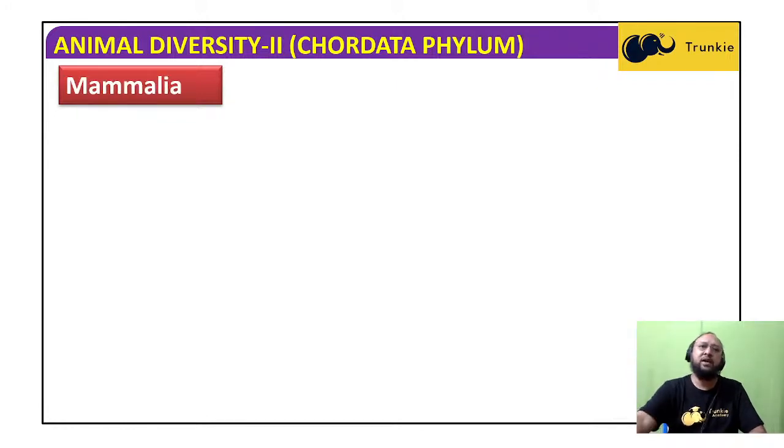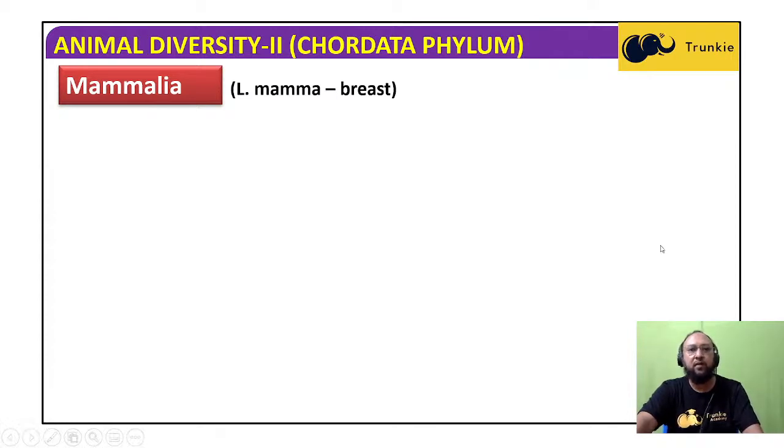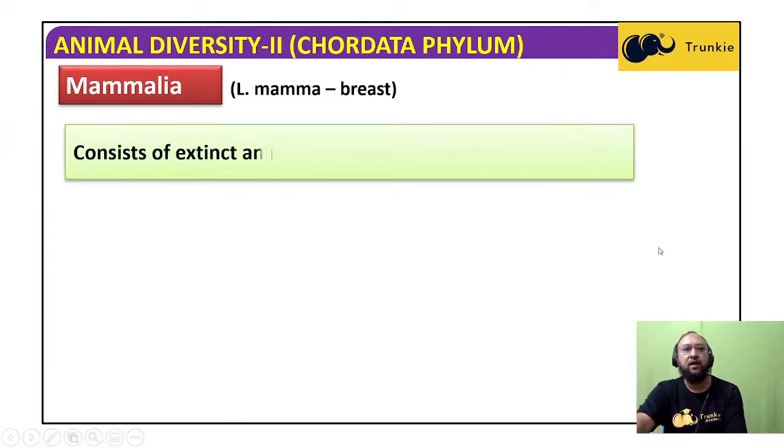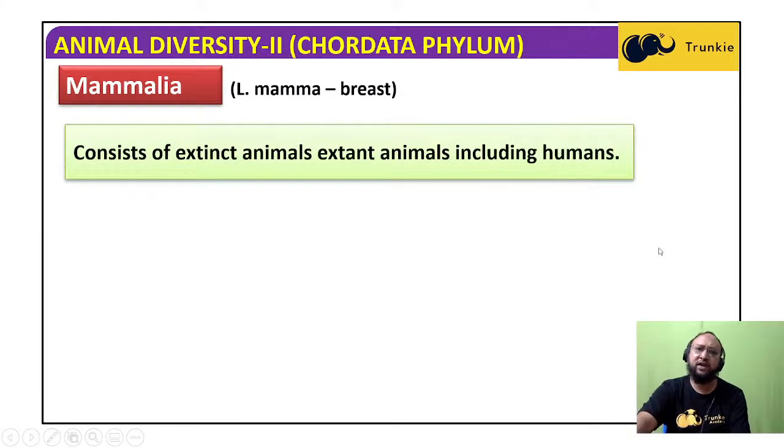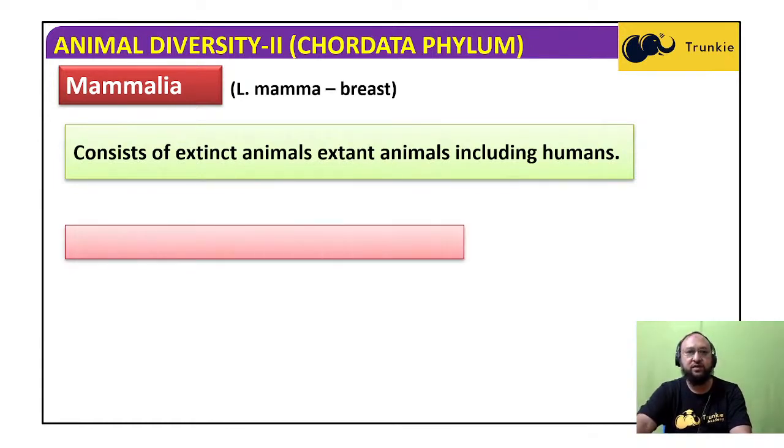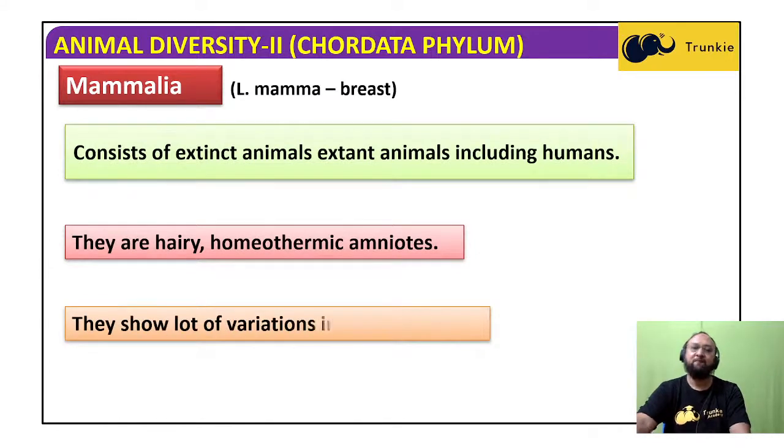In class Mammalia, mamma means breast. Because they have mammary glands, they are named Mammalia. It consists of extinct animals as well as living ones, including humans. Some members have already become extinct, and many members are living nowadays, including humans. They are hairy; hairs are present on the body surface.